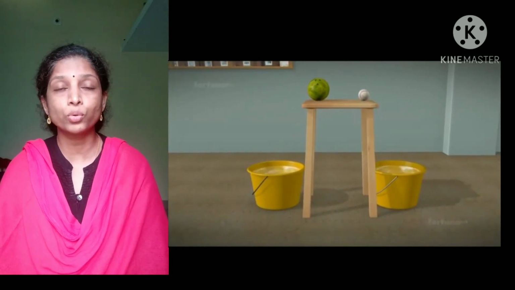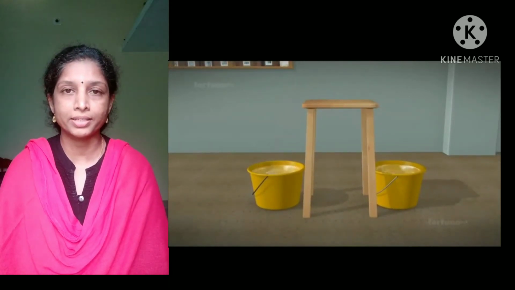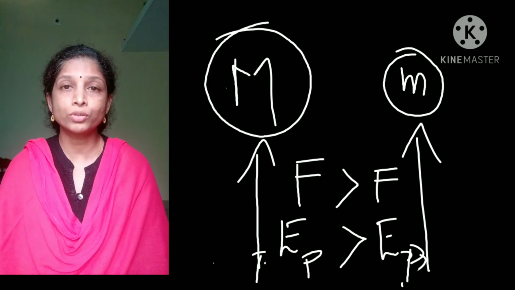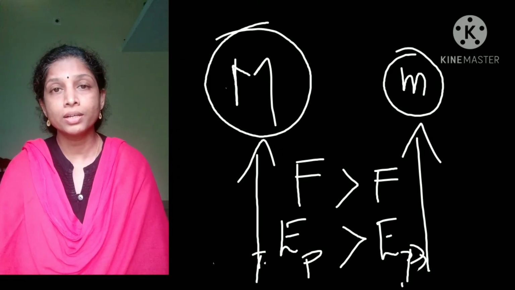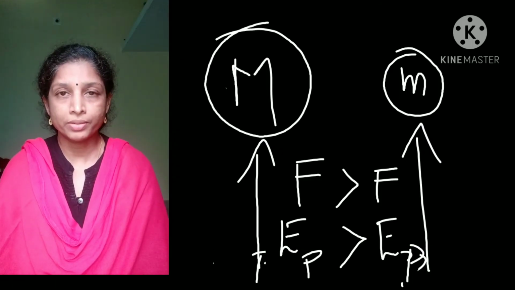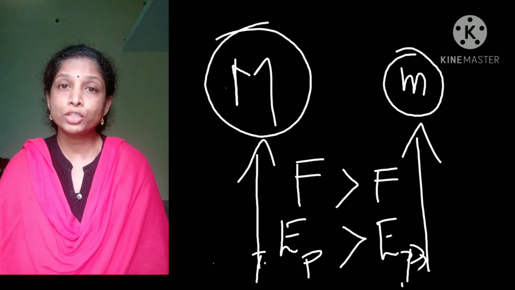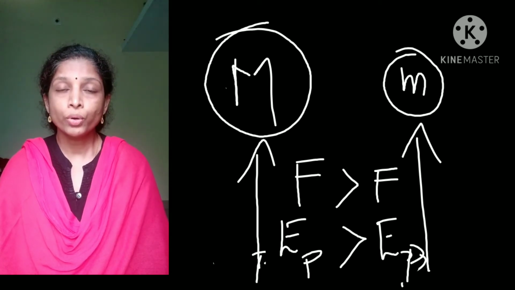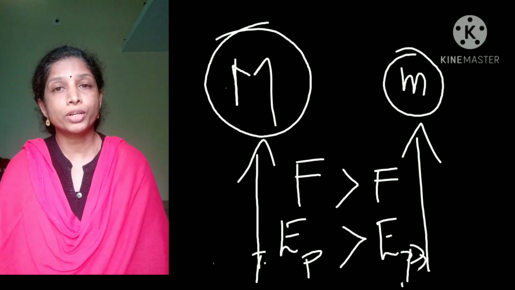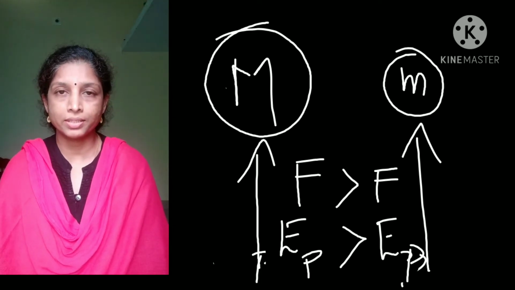You already know if we take two objects, one having less mass and another having greater mass, on which we have to do more work to raise to a certain height? Obviously, we have to apply more force to raise the heavy object, isn't it? So it attains more potential energy. As the mass increases, potential energy also increases.